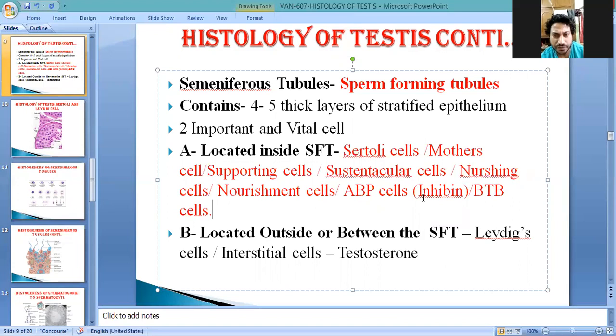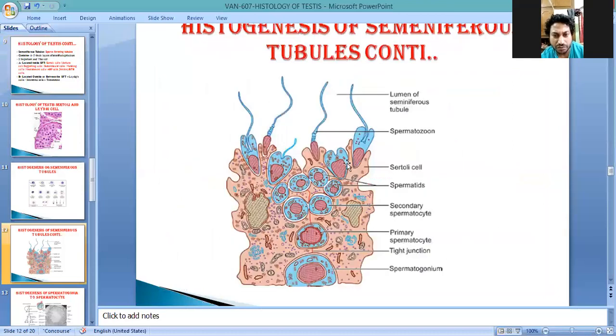These Sertoli cells also form the blood testicular barrier, because these sperms are antigenic in nature. They are haploid cells, so the body would try to destroy the sperm because of this antigenicity. So the Sertoli cells form a barrier, and no unwanted material can go inside the seminiferous tubule.